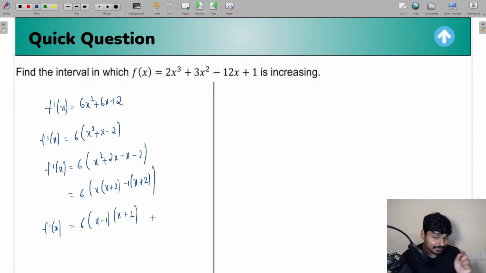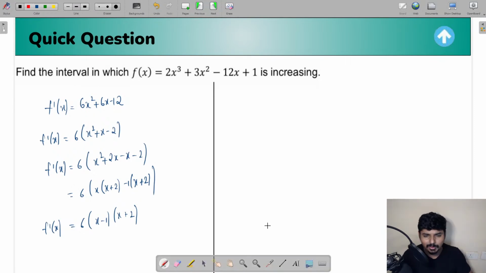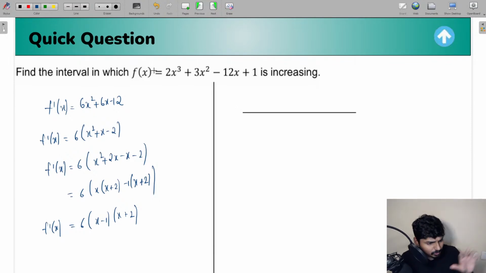Now we need to decide in which interval, for what values of x, this function f of x is increasing, and for what values of x the function f of x is decreasing. So we need to figure out all those things. So now all you have to do is apply the wavy curve method. I told you wavy curve method, whenever this type of inequalities are involved, guys, in that case the wavy curve method is the best method to get the solution very easily and also very quickly.